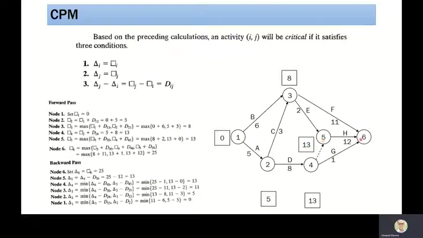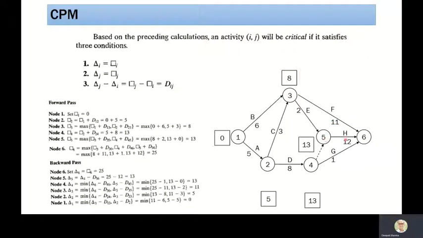Now at node 6, we can reach via 3 to 6, 5 to 6, and 4 to 6. Now there are 3 activities by which we can reach it. If I take the earliest occurrence time via activity F, so 8 plus 11, it is 19.